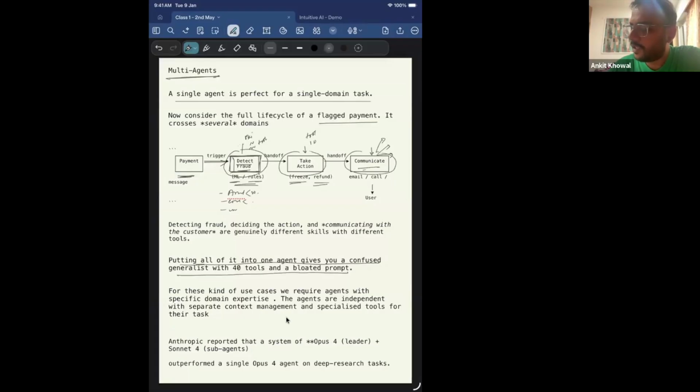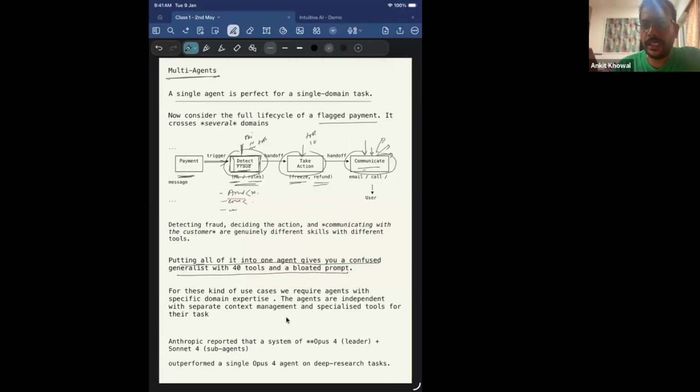So instead of having one agent wherein we make one big workflow, we use multi-agents, wherein we decompose the task. Detecting fraud becomes the task of one of the agents. Taking the appropriate action becomes the responsibility of one of the agents. Communicating to the customer becomes the responsibility of one of the agents, right? You can think of it like microservices. In a microservice, every service has a specific responsibility, instead of building one monolithic system that handles everything. So the same concept comes in with multi-agent.